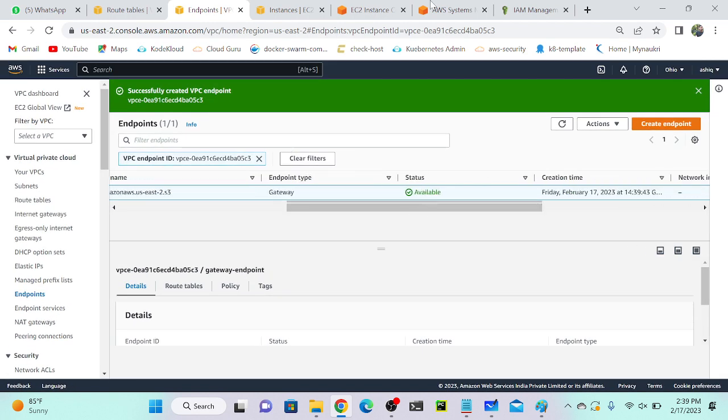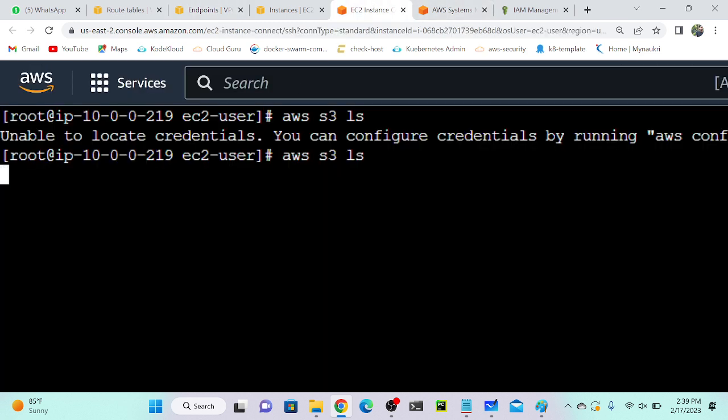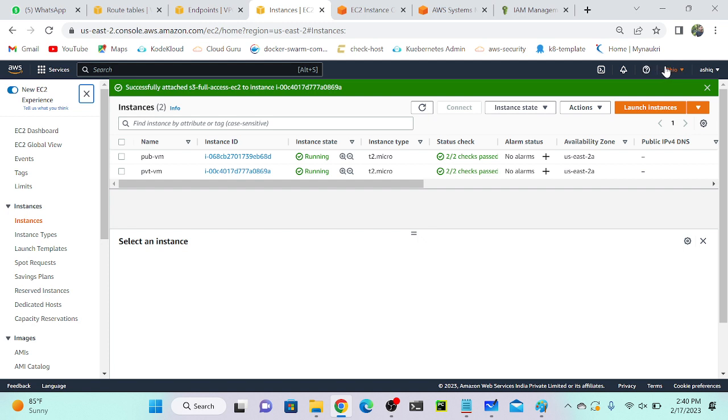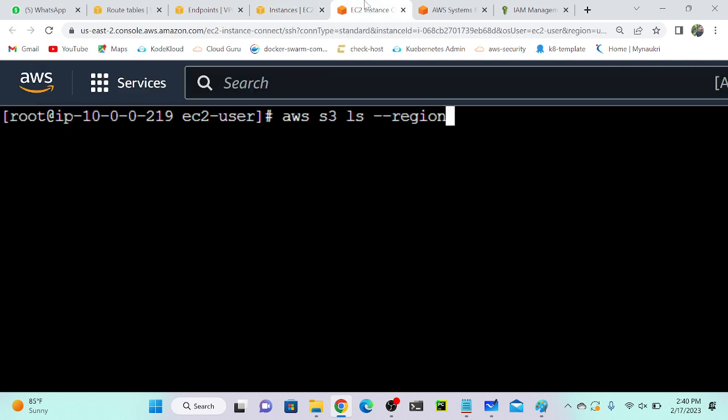Okay, it's available now. I'll go to my virtual machine. Then I will execute this command once again, aws s3 ls. I'm not able to access. Why? Okay, let me try. What is the region name? Ohio. What is the region code? us-east-2. Let me try with the region code.